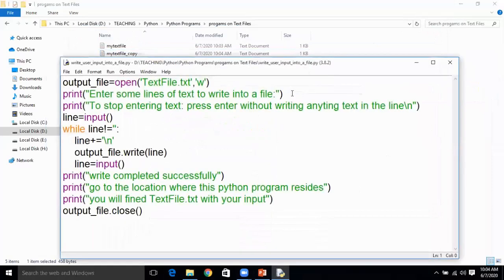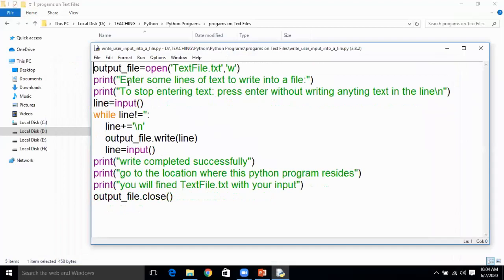The next program is going to read the user input, and it is going to create a file, and whatever the user input is, that user input will be placed into a newly created file. In order to do that, I have created an object output underscore file, and this open method is going to create a text file .txt and will perform a write operation on it.